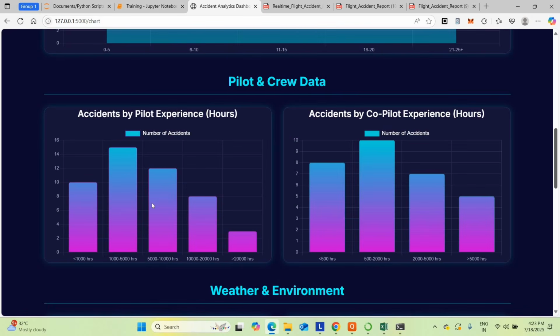Also pilot, crew and data. This is the main pilot, the primary pilot. Pilots having 1,000 to 5,000 hours of experience cause more accidents. They are in an intermediate state, and they are causing more accidents. See here, pilots having 20,000 plus hours of experience cause very few accidents. So this is the major factor, pilot experience versus accident.